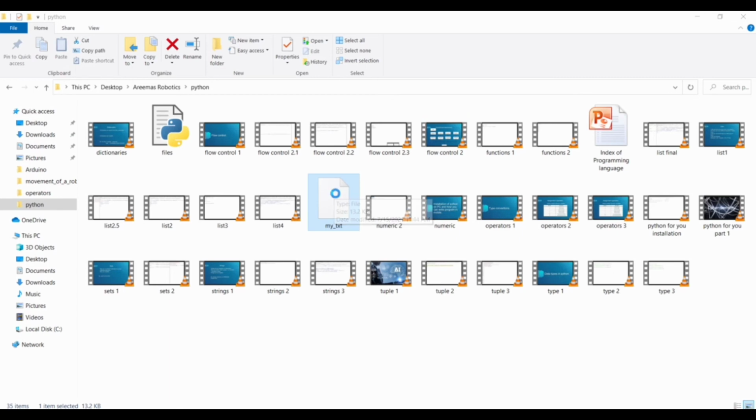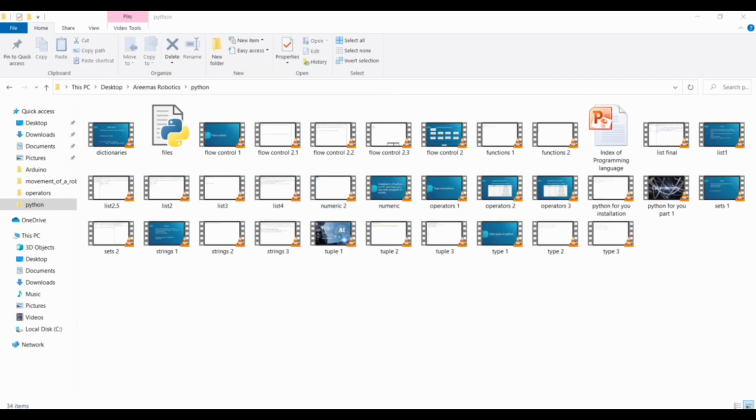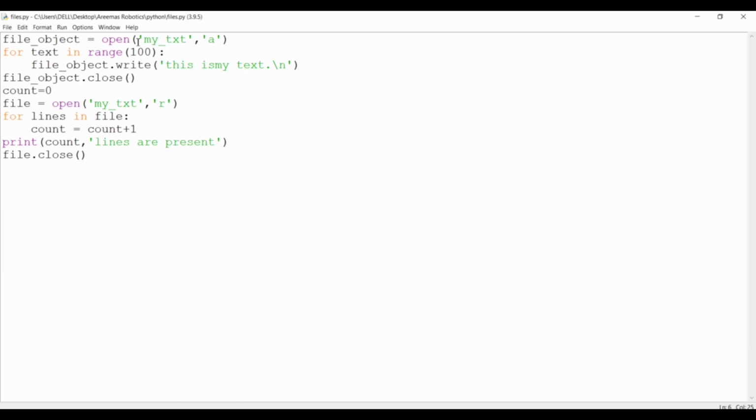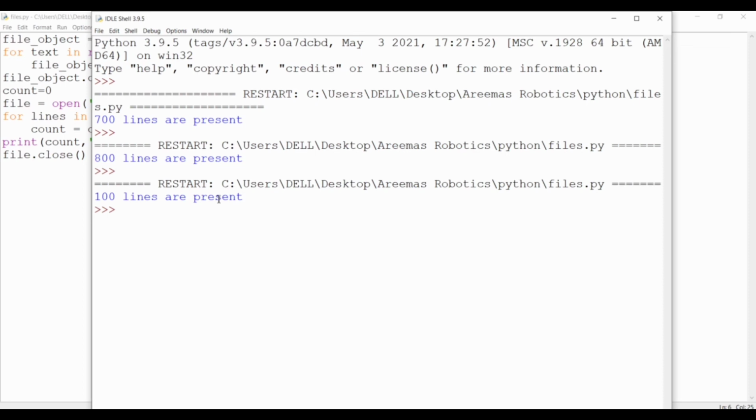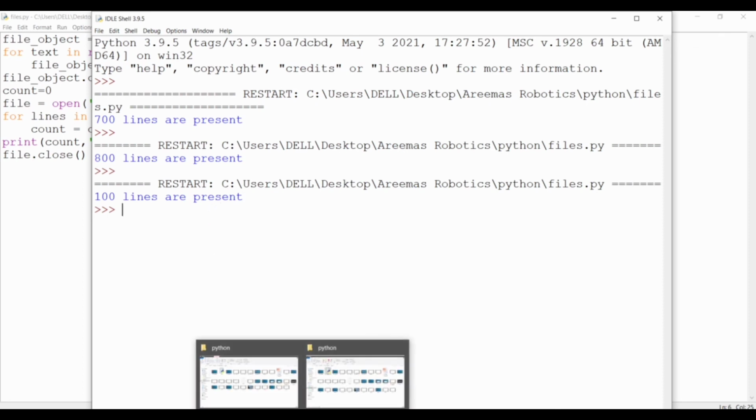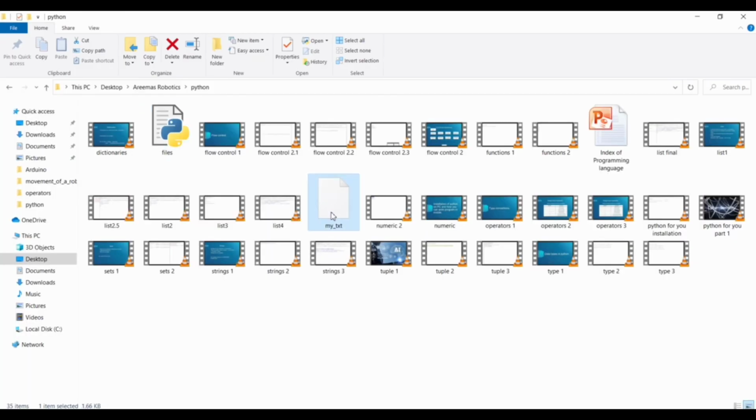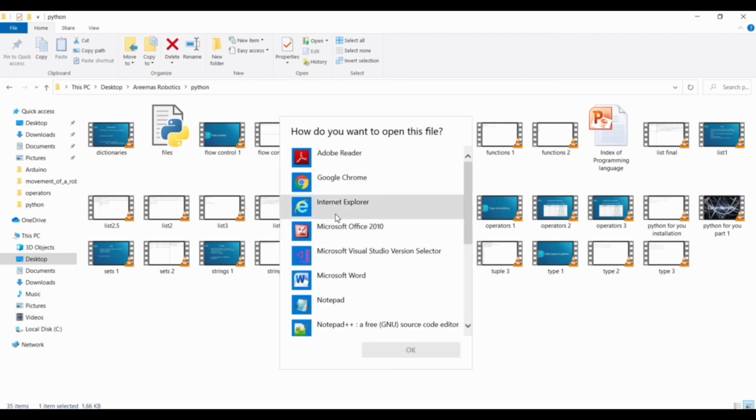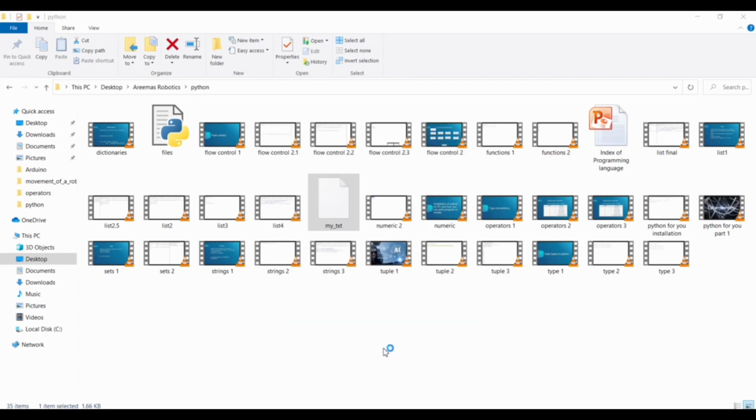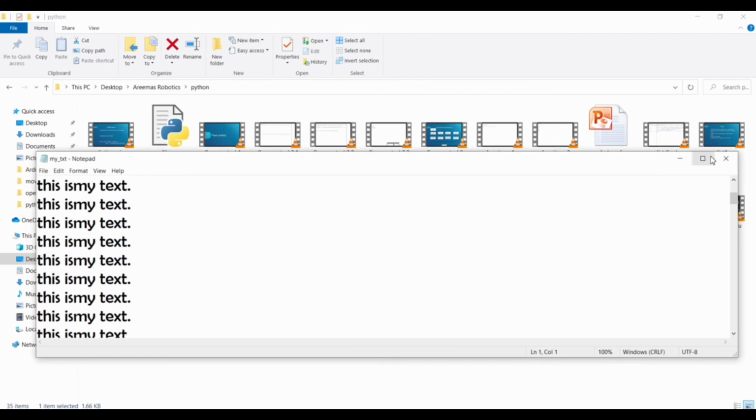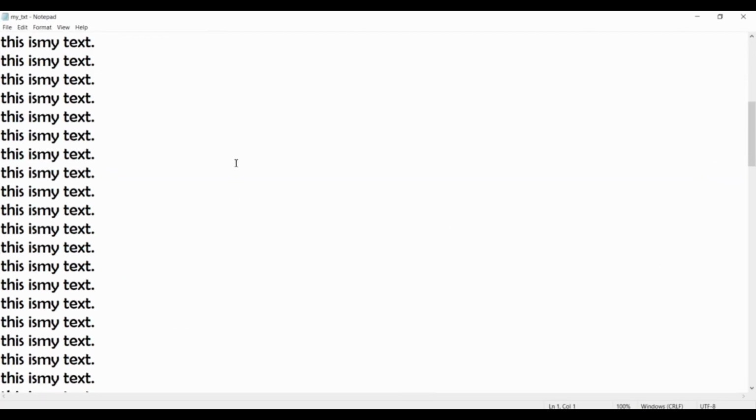I am deleting this file, and if I run it again, it shows 100. See, 100 lines are present, meaning I have deleted the file before. It has generated my text file. If I open it again in Notepad, here you can see there are 100 lines of text which have been printed by Python and stored in a file.